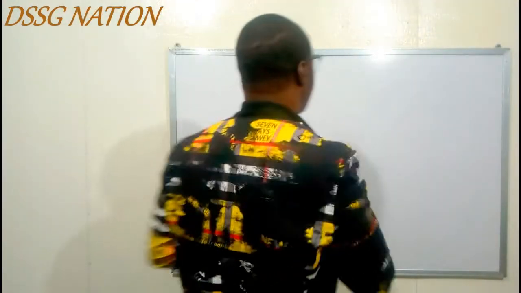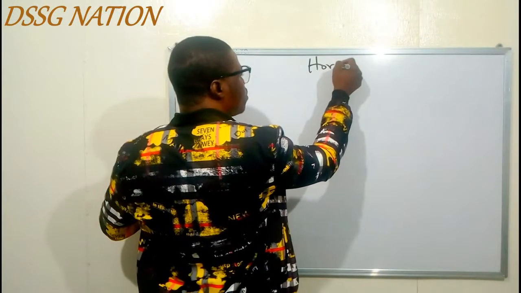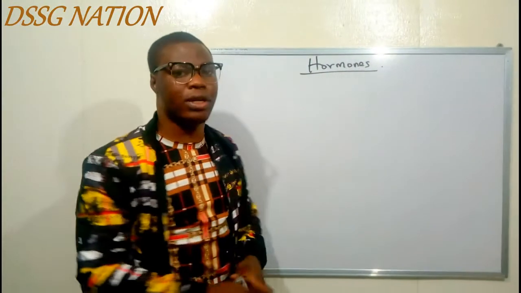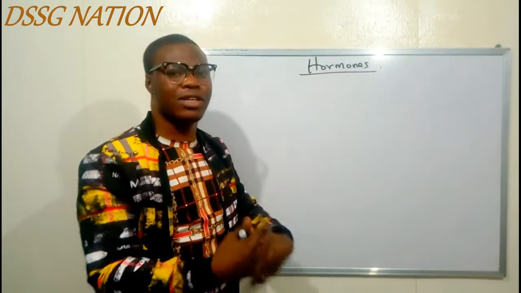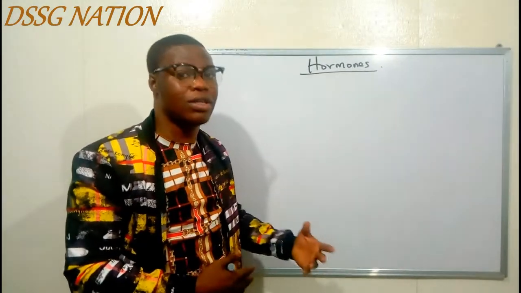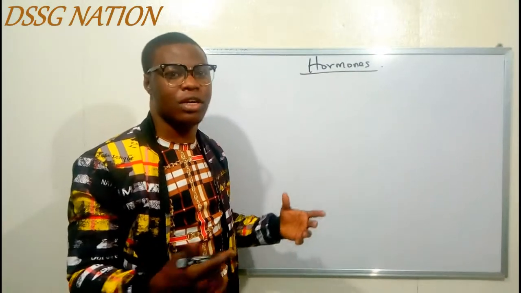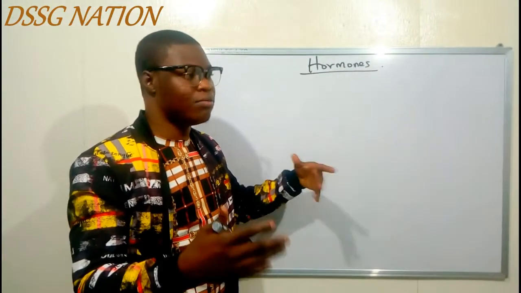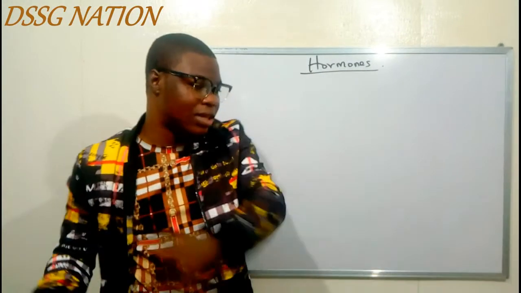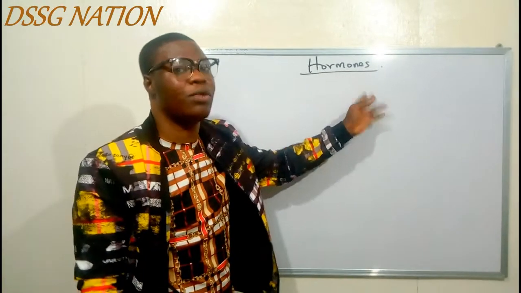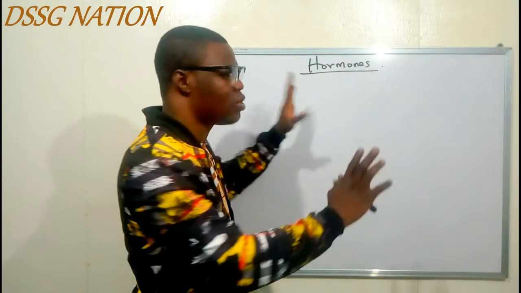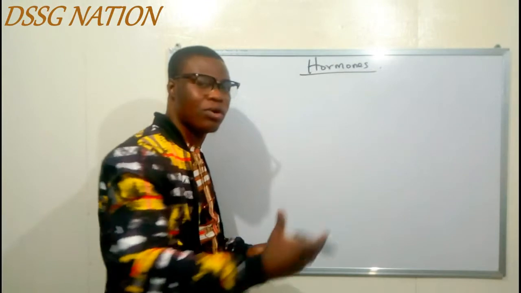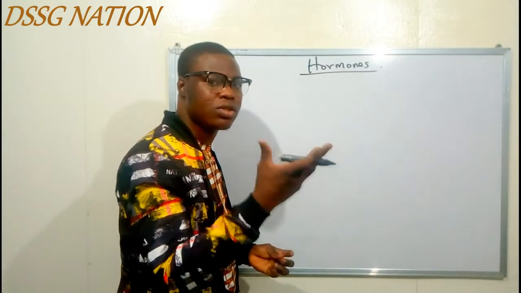Yeah, welcome back. So we said we are going to be talking about hormones now. So what are hormones? With the pictorial illustration I used in the previous video, I said the hormones are just like the chemical, the messenger, the postman. So hormones are just chemical messengers. We have different messengers in our body and they are grouped into, I think, 4. But I don't want us to be talking about them now. We have the neurotransmitters, we have these hormones as well. But let's talk strictly about hormones. So in our body, these hormones are responsible for taking messages to target cells.